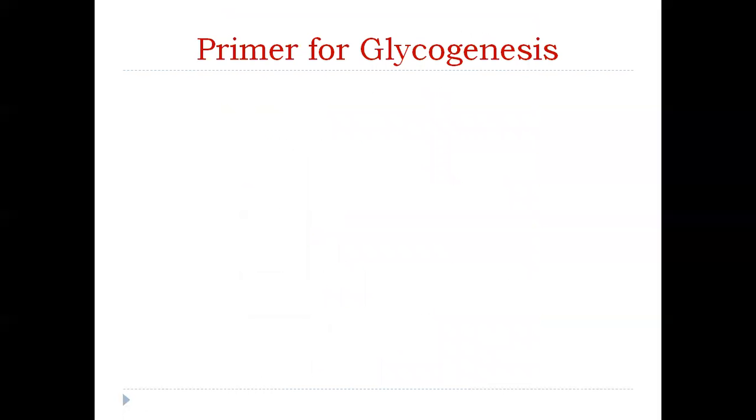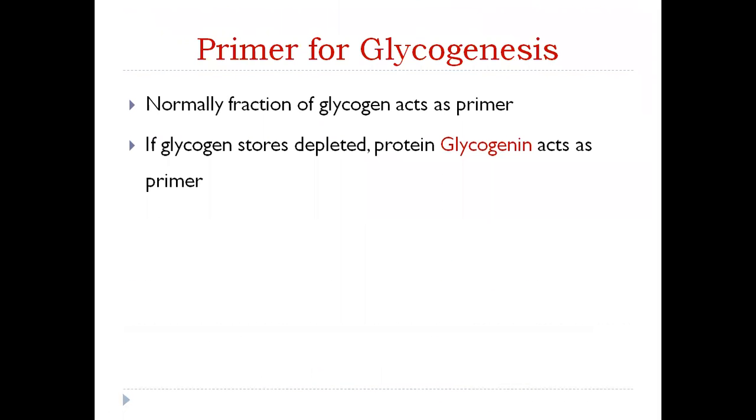Now, we were talking about the primer for glycogenesis. What is this primer? It is normally just a fragment of glycogen. If the glycogen stores are depleted, then the protein glycogenin itself can act as a primer. The first glucose attaches at a specific tyrosine residue of glycogenin.